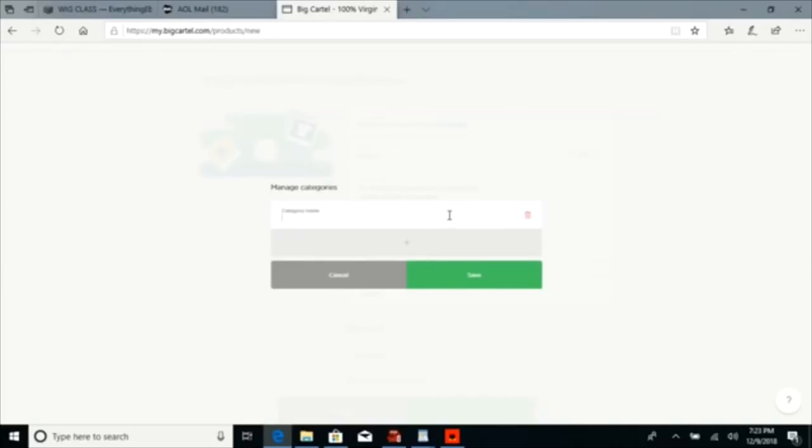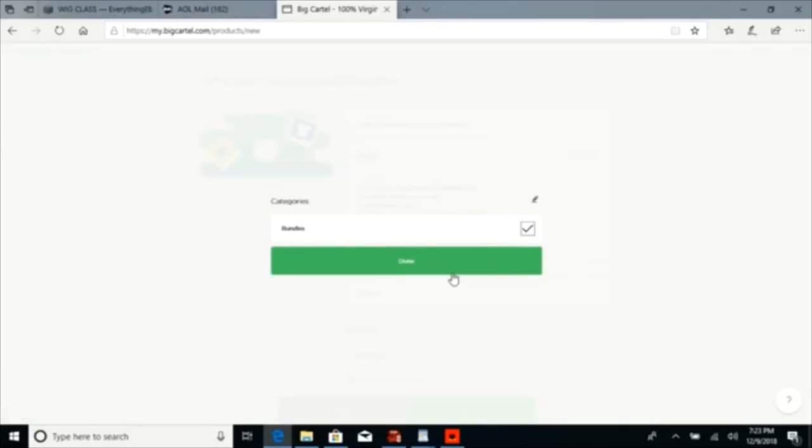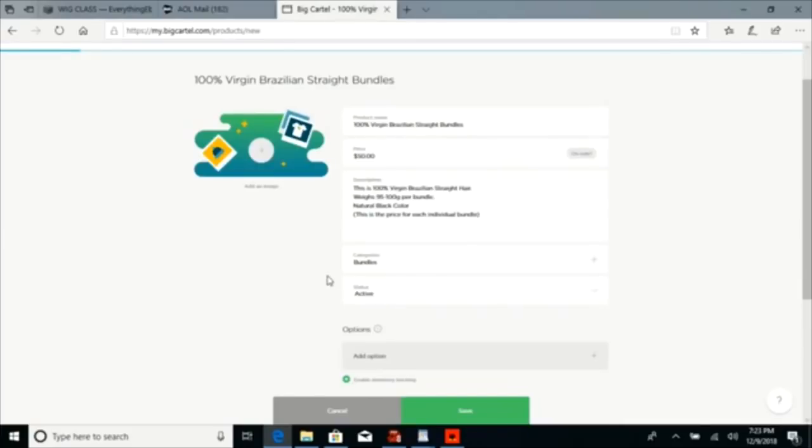So let's put bundles, right? So somebody goes to your website and they click on the drop down menu. This is the item in the menu they're going to select. Bundles. Done. Okay. Is it active? Okay. So if they come to the website, active means they can order it now.